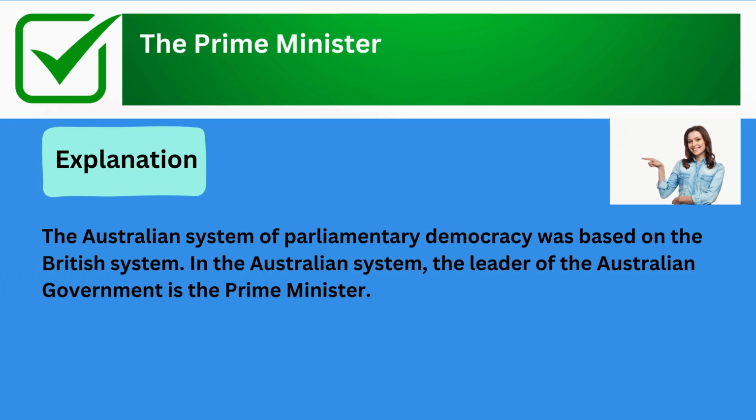The correct answer is the Prime Minister. Explanation: the Australian system of parliamentary democracy was based on the British system. In the Australian system, the leader of the Australian government is the Prime Minister.